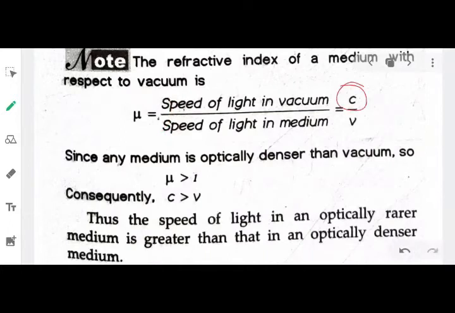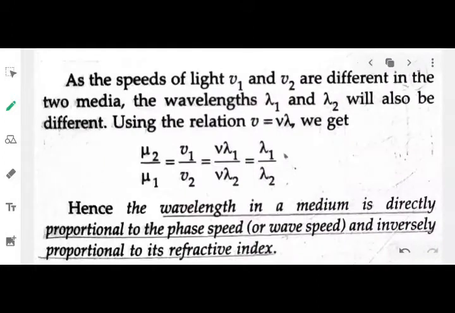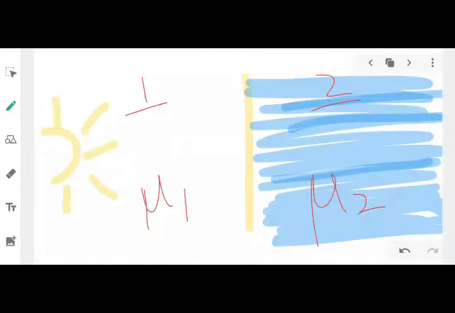Okay, so the speed of light in vacuum is a constant. It doesn't change, whereas the speed of light in a medium is a variable. So it changes. So I can say for a different medium, the light will have a different speed. Fine. So in this case, your medium 1 will have a different speed of light and medium 2 will have a different speed of light. Fine.